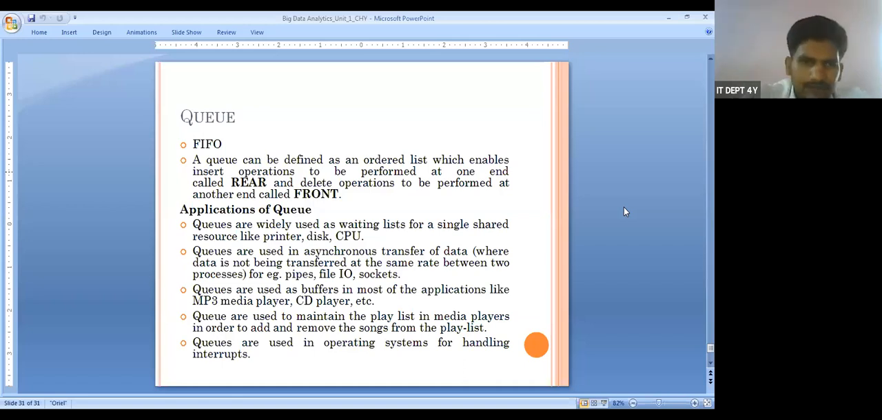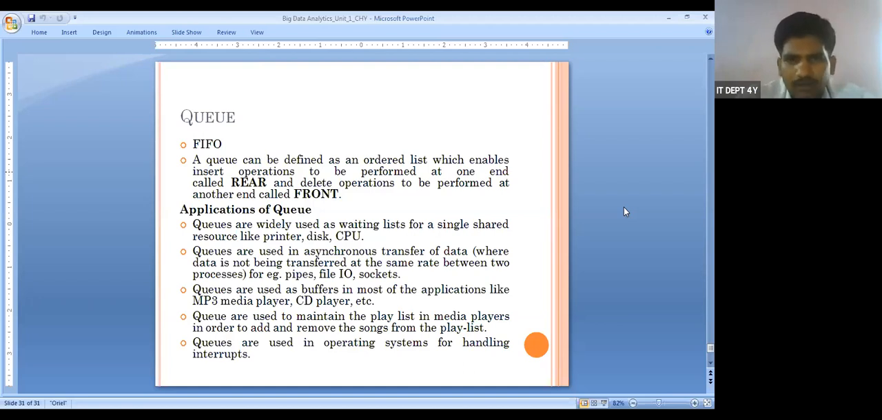Is there a real-time example for queue? Real-time example for queue: standing in a queue itself. Whoever came first, that person is going to go out. Who can enter into the queue? Where can he enter? He can enter at the last. That is known as rear. Where can he exit? At the first. That is known as front.